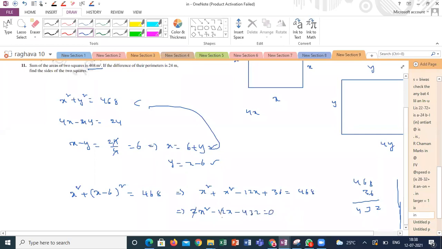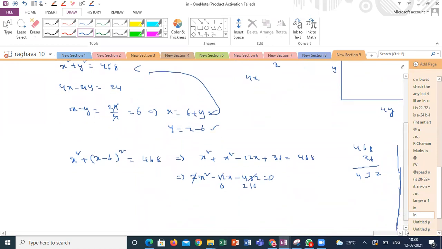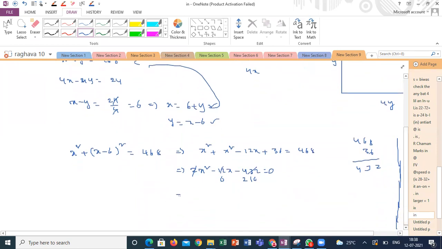So 2 ones are 2, 2 sixes, 2 1 6. So x square minus 6x minus 216 is equal to 0.